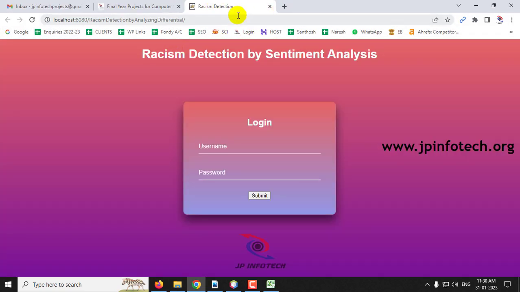And now you can see the project is being loaded into the web part, and we have seen the home page of the project titled racism detection by sentiment analysis. And now you can see the login page. Just enter the username and password as admin, with caps for the first letter, and the password is the same, and then click the submit button.